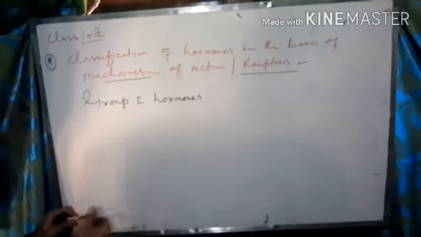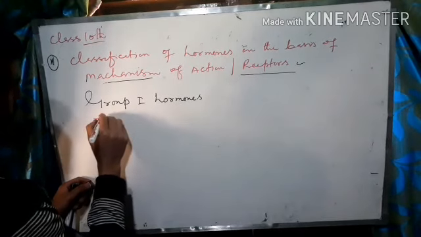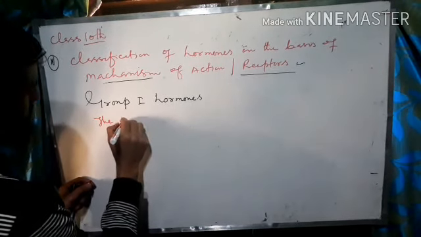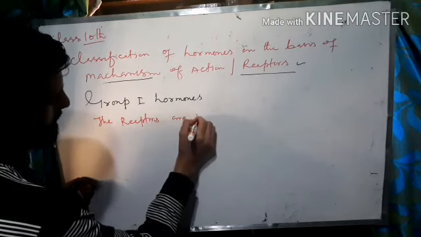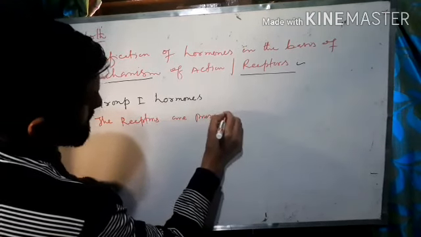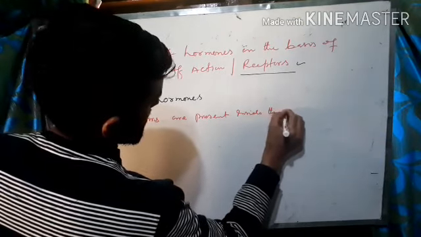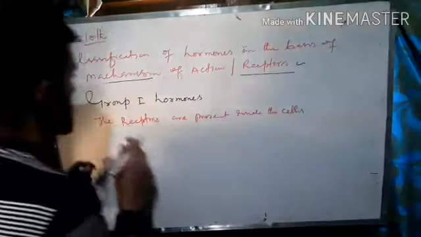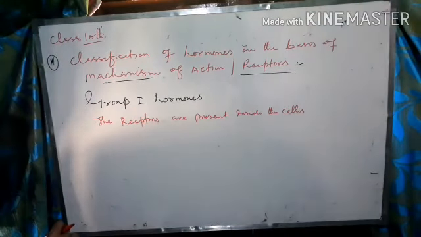Simply, if we go towards this very point, receptors, the receptors are present inside the cells. So in case of group 1 hormones, where is the location of the receptors?